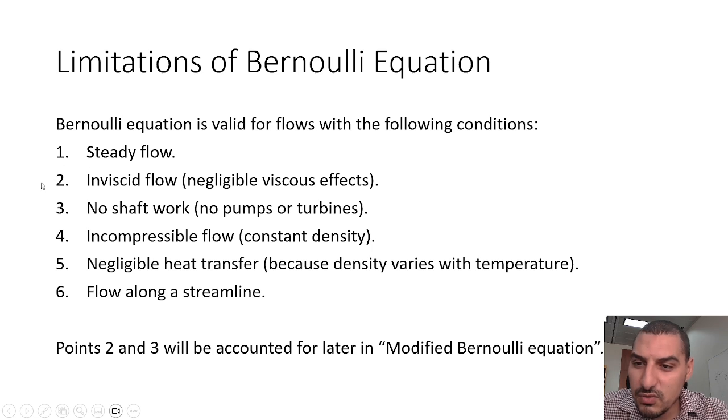We will discuss how we can get around points 2 and 3, because these are important. There are cases that you cannot ignore the viscosity of the fluid. For example, if it's crude oil, it's a very viscous fluid. You cannot ignore the viscous forces. And if you have a pump or turbine, which is a very common case, you cannot ignore it at all. So in this case, we can use what we call a modified Bernoulli equation. We use the same equation, but we do some tweaks to make sure that it fits with these conditions. So this is what we will see at the end of this chapter, inshallah.